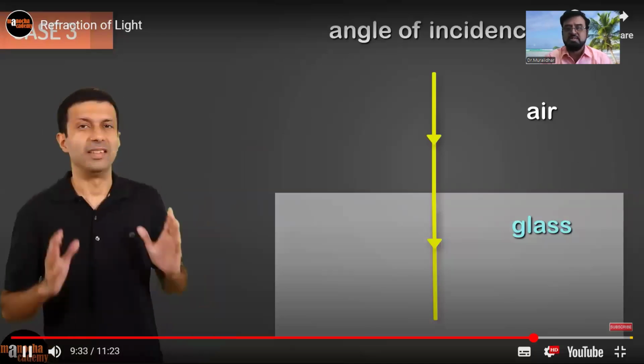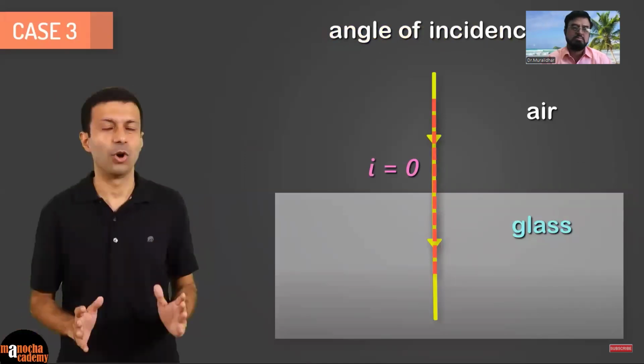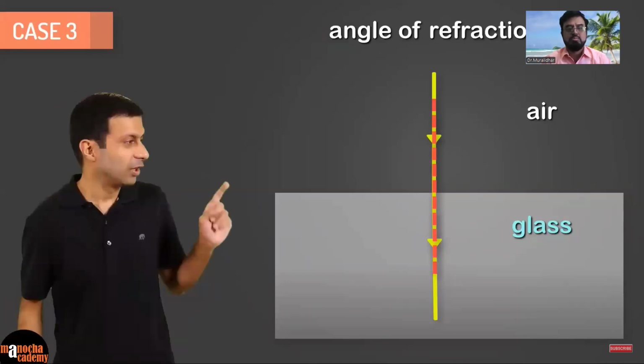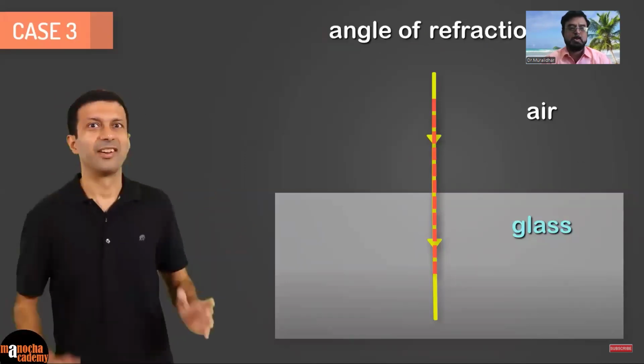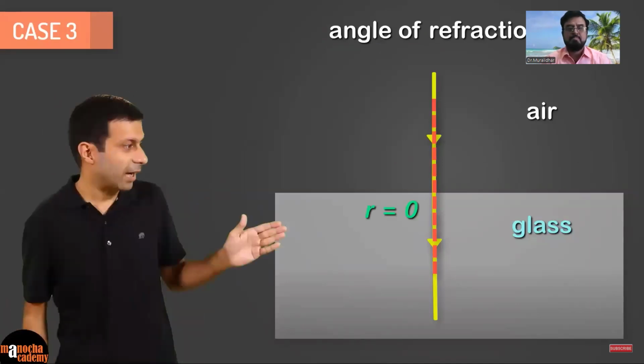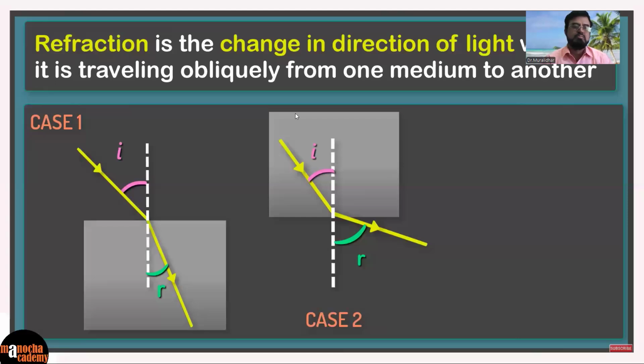90 degrees. That's right. It's 0. The angle between the incident ray and the normal is 0. What is the angle of refraction in this case? Correct. It's 0. The angle between the refracted ray and the normal here is 0, because they are along the normal. Let's place this special case.